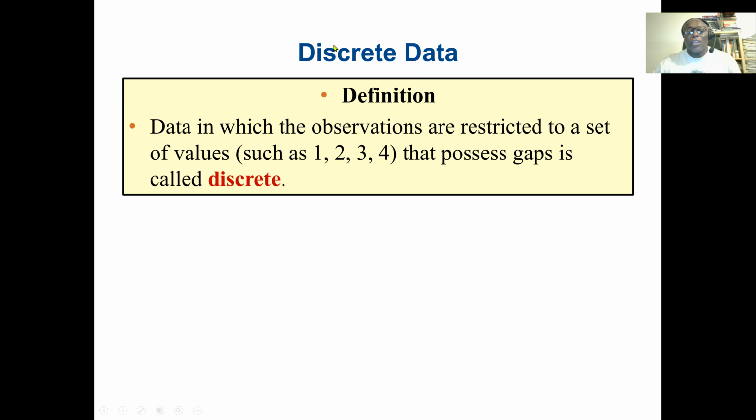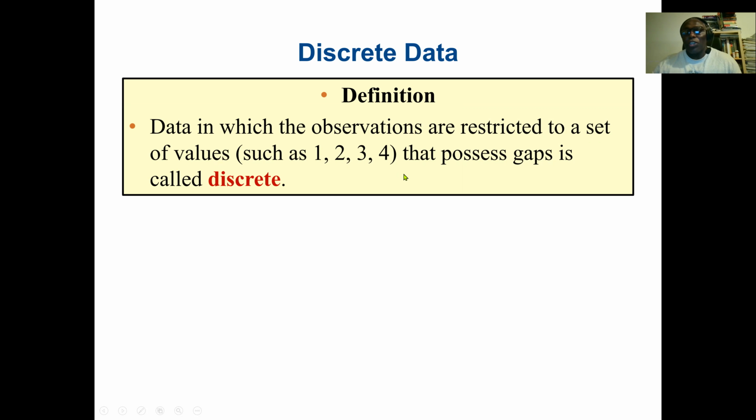So discrete data, in the definition here, is data in which the observations are restricted to a set of values, such as 1, 2, 3, 4, that possess gaps, and this is called discrete. But in short, discrete data is based on counting. We can count 1, 2, 3, 4.